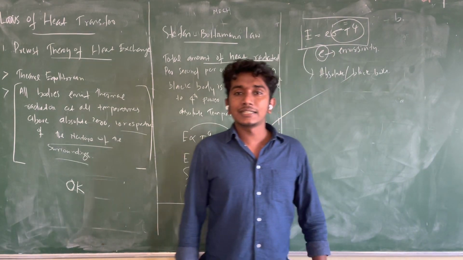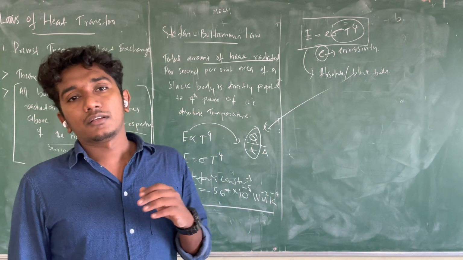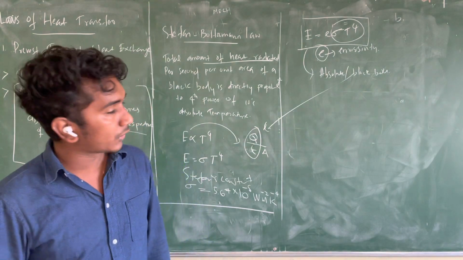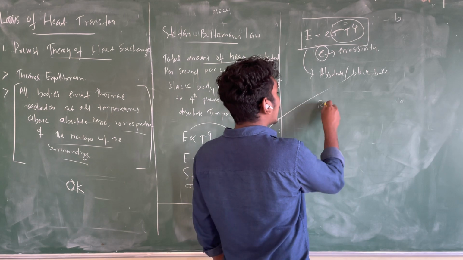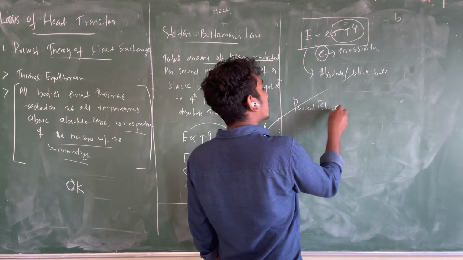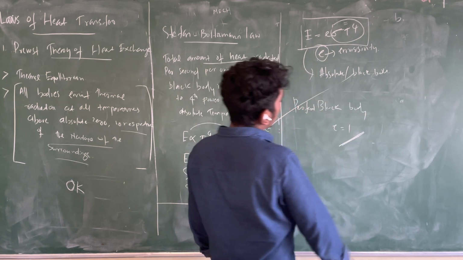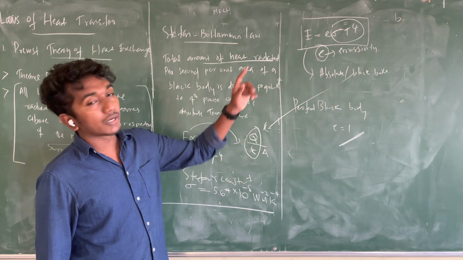Emissivity is the ratio of the heat energy radiated to the heat energy radiated by a perfect black body. That is epsilon. In the case of a perfect black body, the value of epsilon is equal to 1.